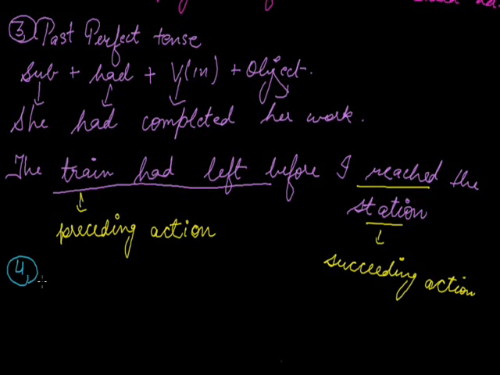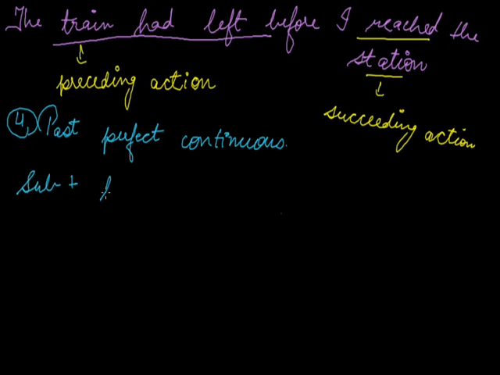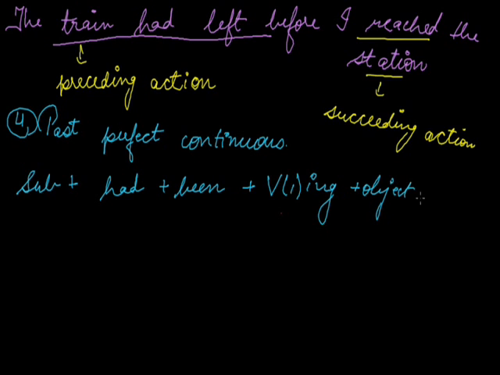Now we will study about past perfect continuous. Past perfect continuous sentence structure is subject plus had plus been plus verb first form ing plus object, and then comes since or for.